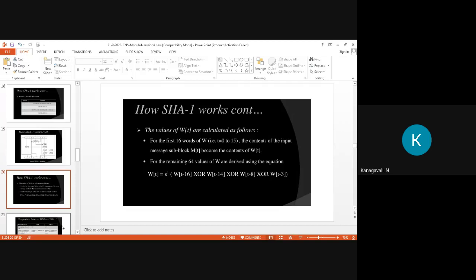For the remaining 64 values of W, they are derived using an equation, in this way: W of T equals S power 1, that is circular shift power 1, of W of T minus 16 XOR T minus 14, XOR T minus 8, XOR T minus 3. This is another equation for the remaining 64 values of W, right? So we need to derive the 64 values of W by using this equation.